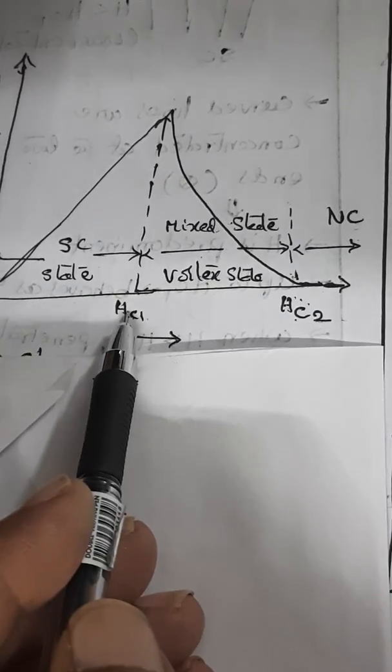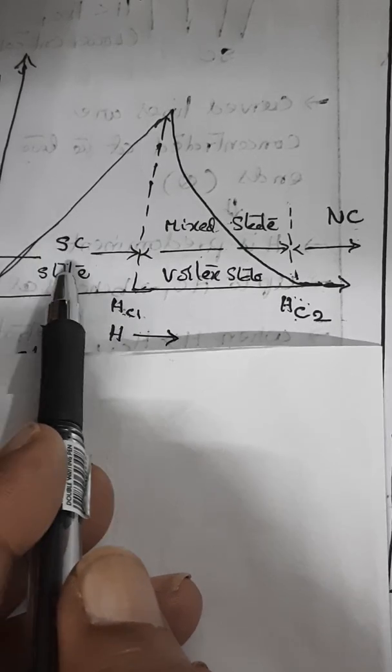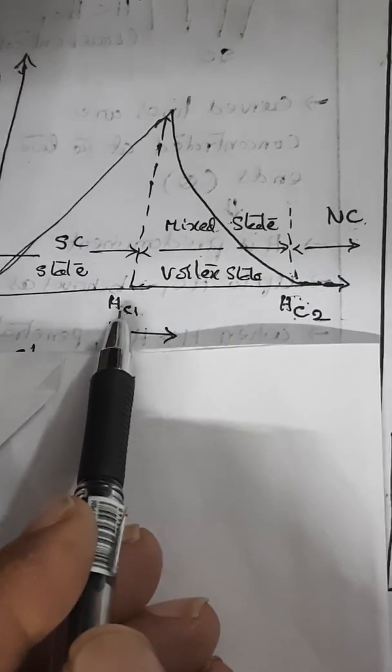So up to the lower critical value, it is a superconducting state, and after the upper critical value, it is a normal conductor. But between the lower and upper critical values, it has dual behavior. Remember, it is a mixed state.